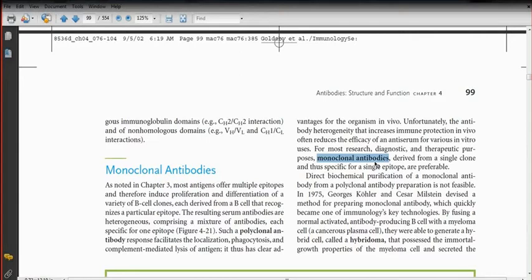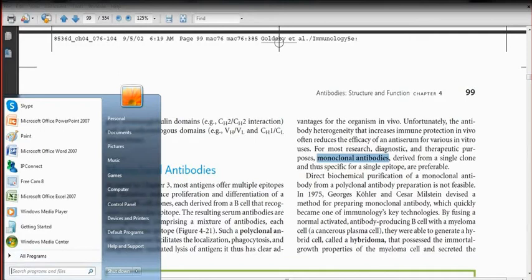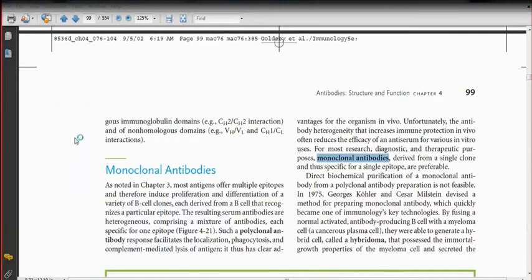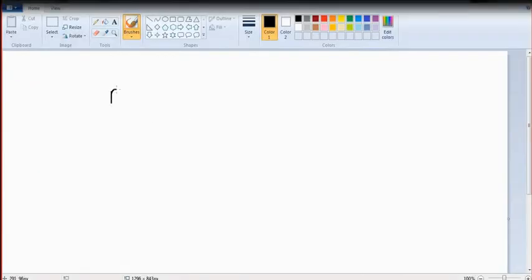So now we have described what is monoclonal antibody, and now we have to go for the preparation of monoclonal antibody. Say, whenever your B cell gets exposure to a particular antigen molecule, then after 4 or 5 days, this B cell will be differentiated into plasma cell and memory cell.